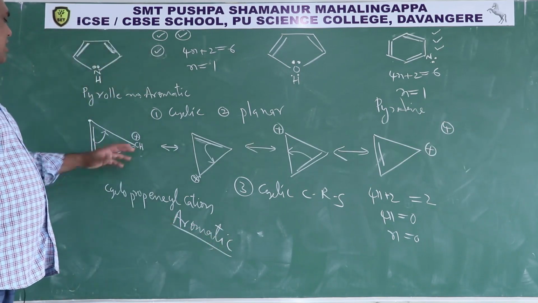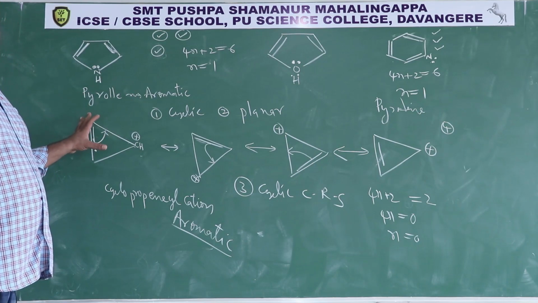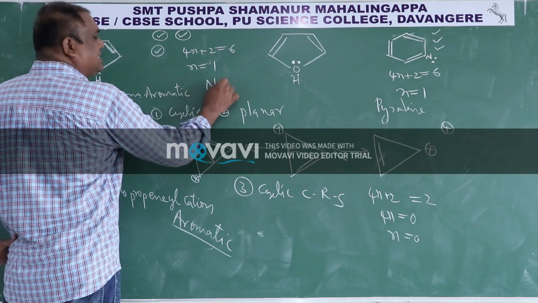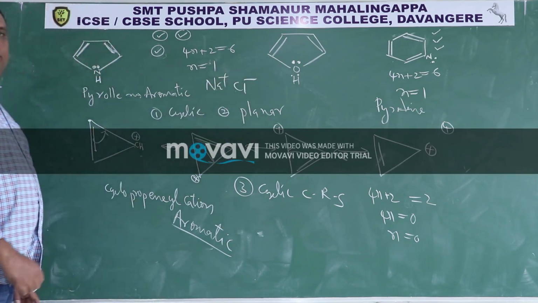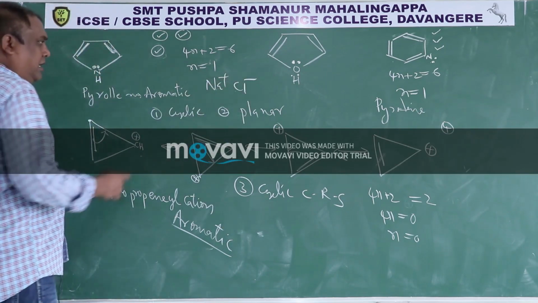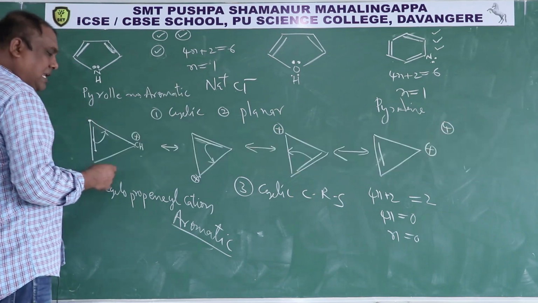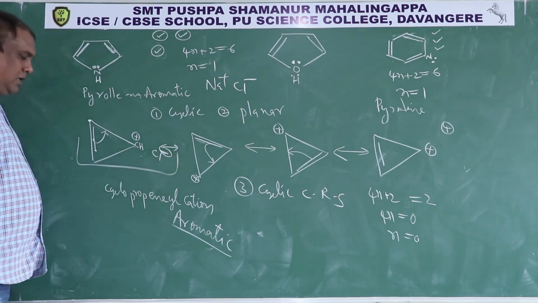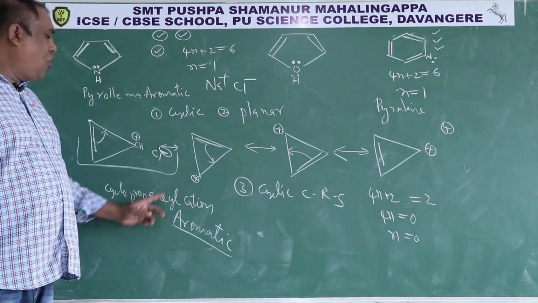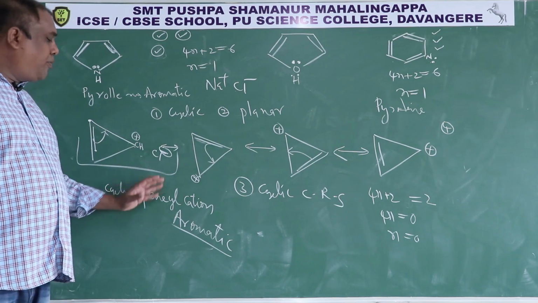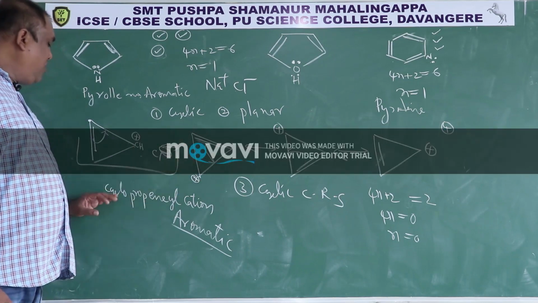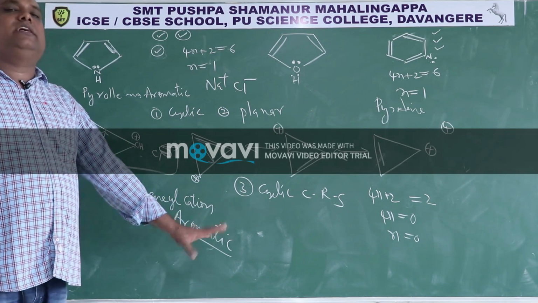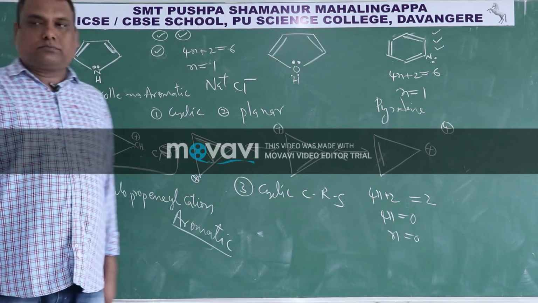But you know, this is not an isolated compound. This is like sodium chloride, which has Na plus cation and Cl minus anion. Like that, in place of Na plus, we will have the cyclopropenyl cation attached to Cl minus, forming a salt called cyclopropenyl chloride. In that salt, you will have the cyclopropenyl cation, which is aromatic in nature. That is the meaning. Okay?